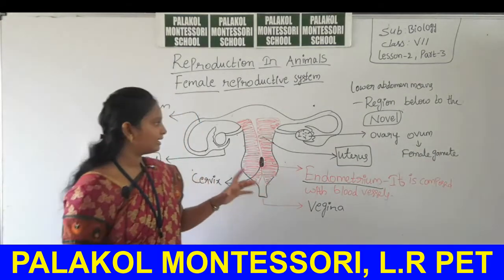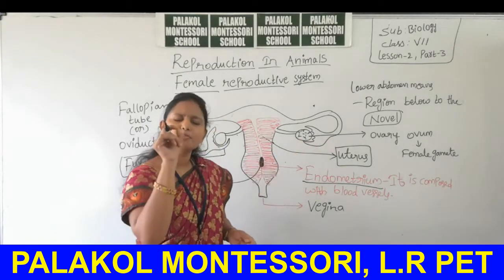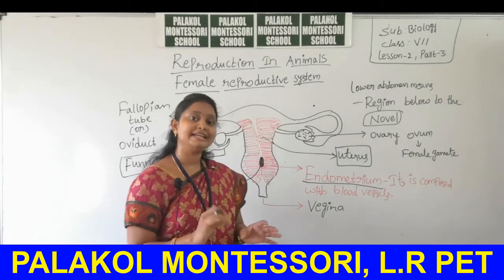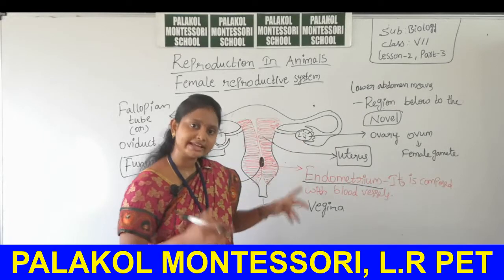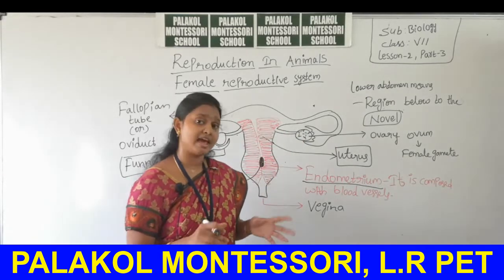The ovum is nothing but a small cell that is released from these glands. Gland means they can secrete something. Ovaries are the glands.